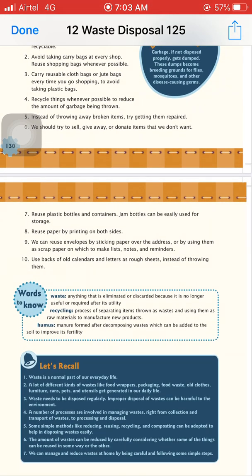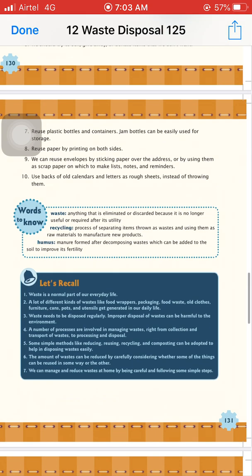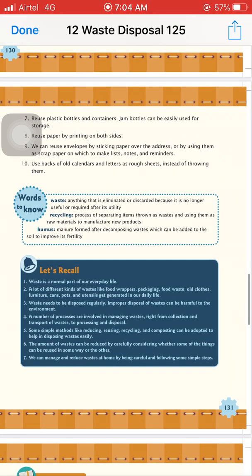Seventh is we have to reuse plastic bottles and containers. Okay, jam bottles can easily be used for storage in the kitchen. Eighth is reuse paper by printing on both sides. We can reuse envelopes by sticking paper over the address. 10th is use back of old calendars and letters as rough sheets.